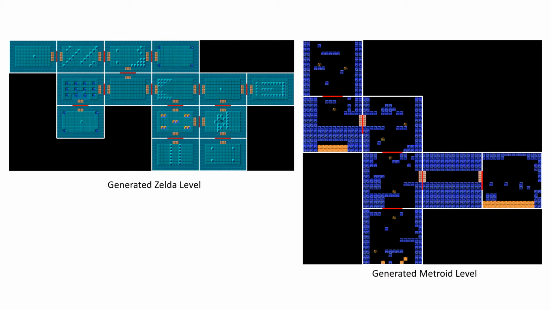So I'll end by going through a few example levels generated by this approach. First we have a generated Zelda dungeon and a generated Metroid level. The segments and rooms are highlighted using white outlines with the red dashes indicating where doors and/or openings are supposed to be. And these were put together using a simple layout algorithm that is described in the paper, but really you could use any algorithm to generate a layout and then fill that in by passing the appropriate set of labels to the conditional VAE for that game.